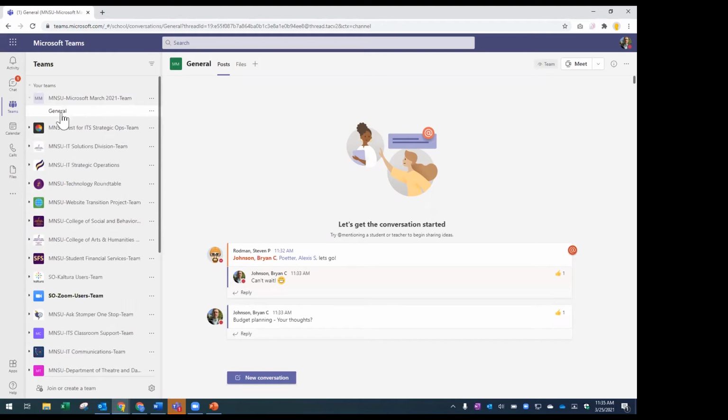So everyone by default that's on your team has access to general. But let's say I wanted to have a breakout conversation. So maybe Steve and I are going back and forth on the budget, and we keep talking about it. And Lexi, and let's say there's 10 other members on our team, they don't really care about the budget, so they kind of want us to take that offline. We could move that to a chat, or if we wanted to, we could create a whole new channel just for the budget conversation. So I'll show how to do that. I'm going to come here, click the three dots, and add a channel.